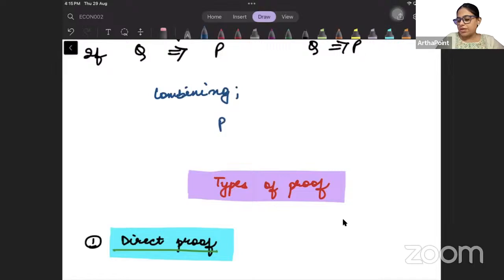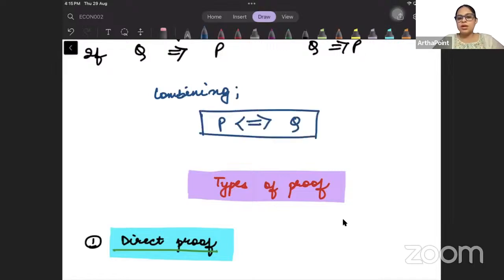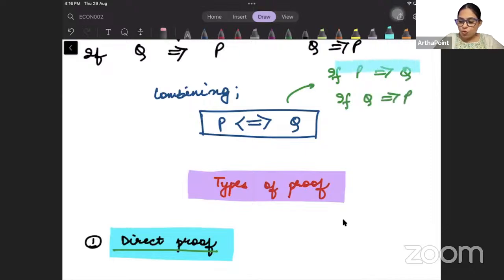Combining, P implies and is implied by Q. Because we proved that if statement P then Q, if statement Q then P. We have taken both these statements. So if we are taking both these statements, then we can say that P implies and is implied by Q. That is the correct part. Is this clear, beta? Okay.